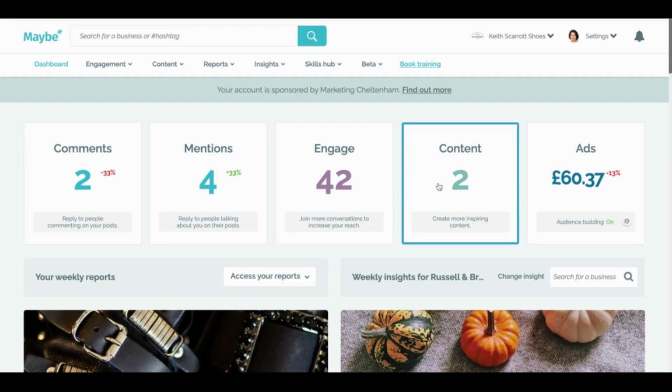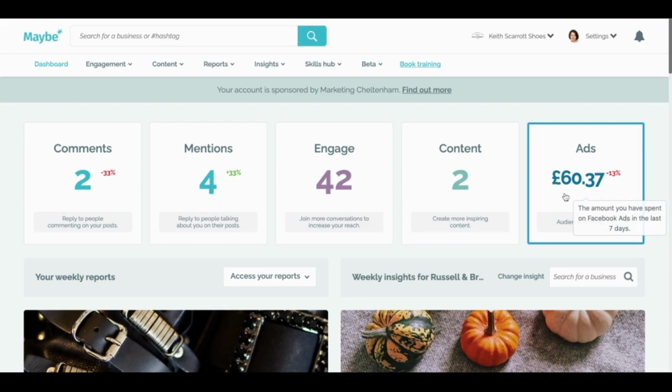In the content module of Maybe, this is showing there are 2 posts that you posted last week. It will show you the stats against them, and it makes recommendations about inspirational content that may well work well for your audience, lets you schedule it, and increasingly we're investing heavily in this area about being able to recommend the right types of pictures based upon how 80 million people engaged yesterday. So constantly learn what's working best.